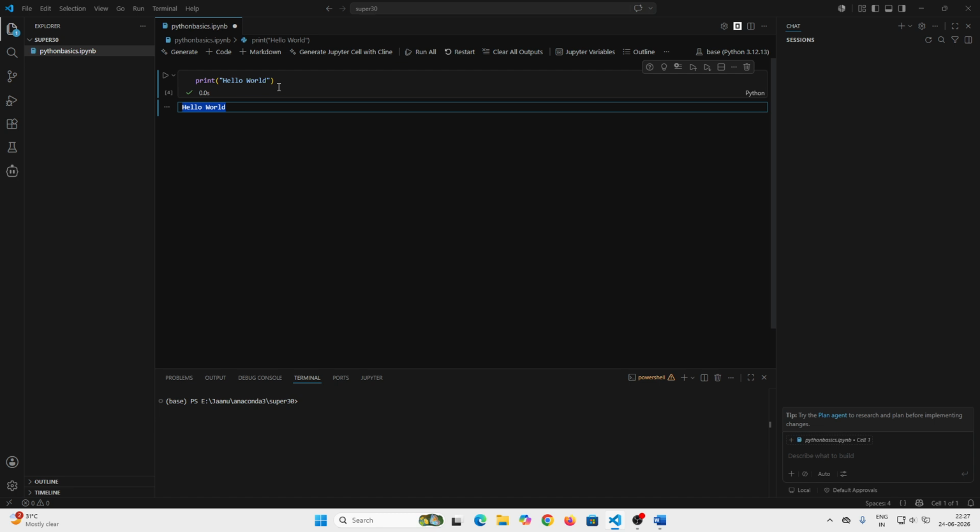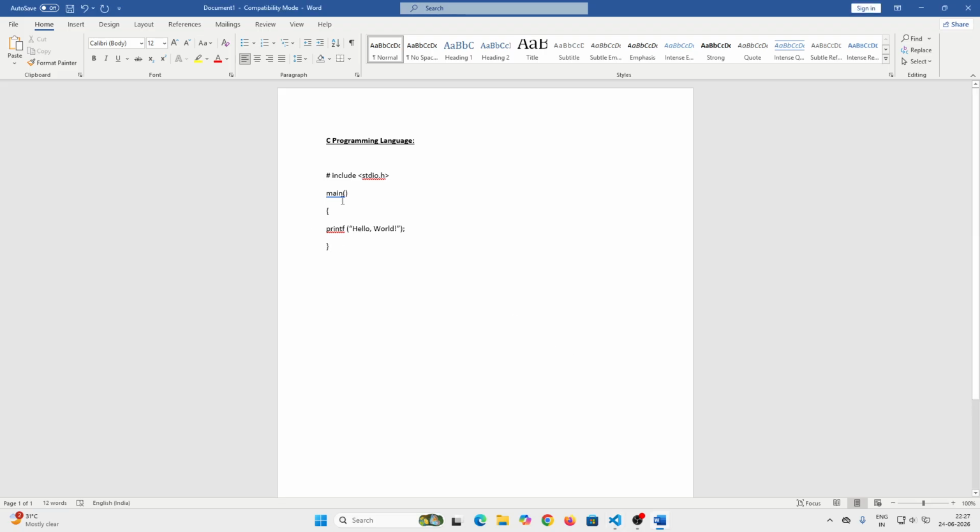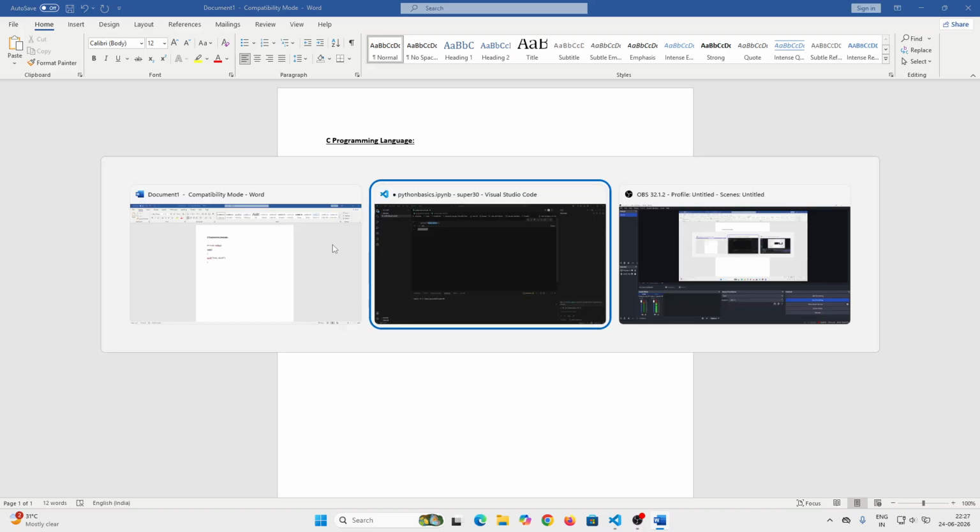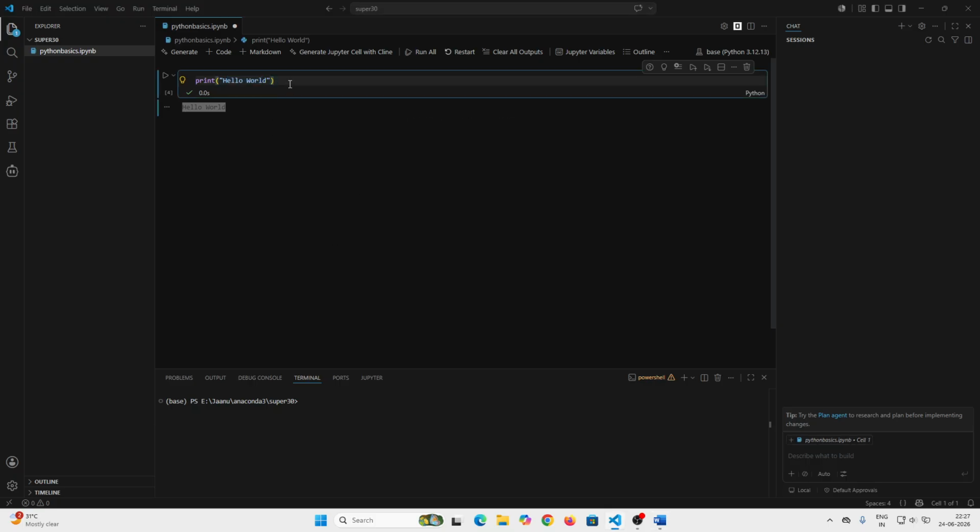Here, how many lines of code are there? Just a single line of code to print this single statement. But in the C programming, we wrote almost five lines of code. So these five lines of code are replaced with a single line of code. So we can say that this is a simple programming language, right? Programming became very, very simple using Python. That is the primary goal of Python, why it was created.